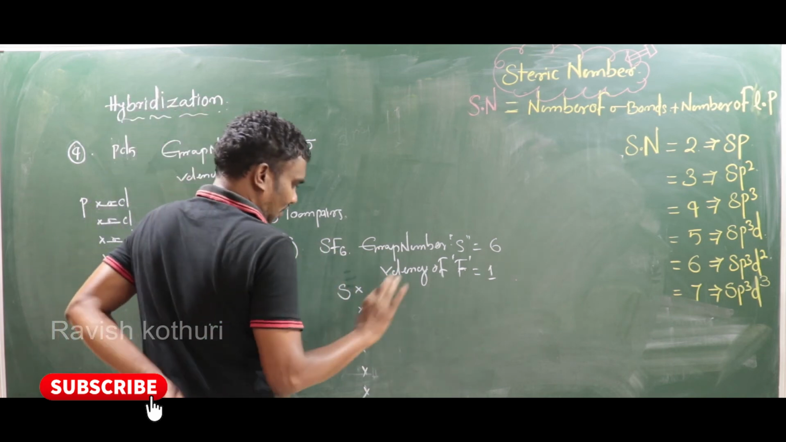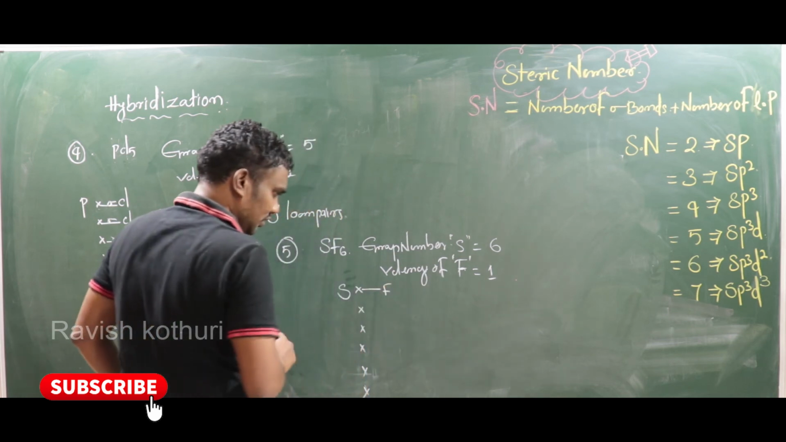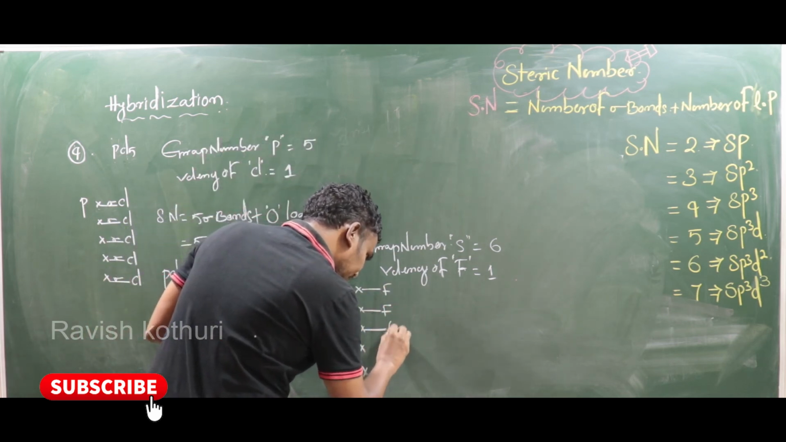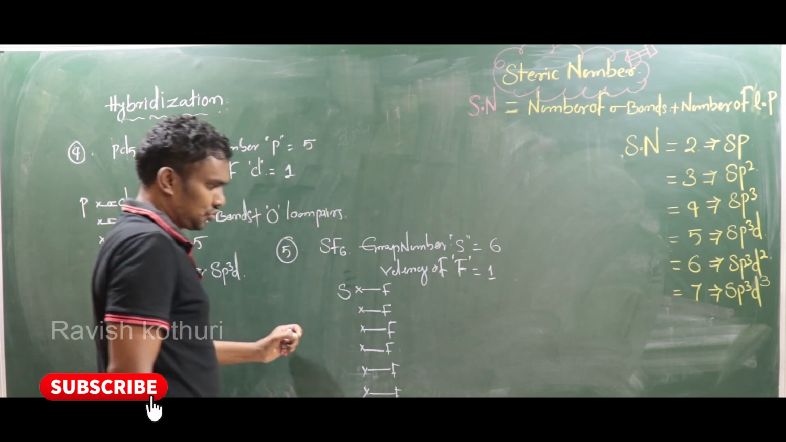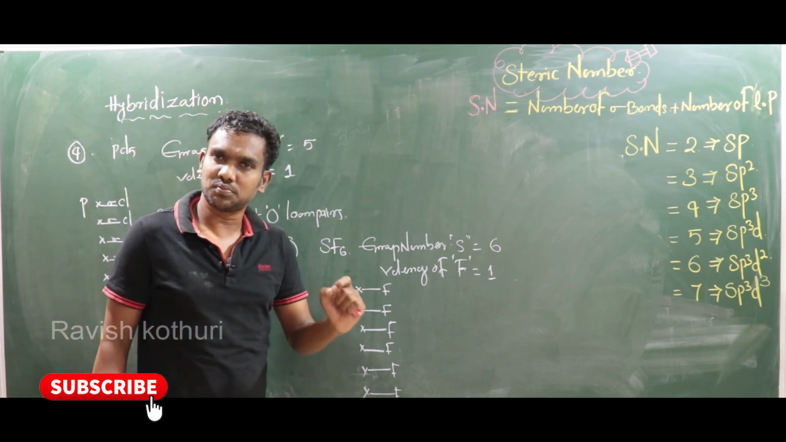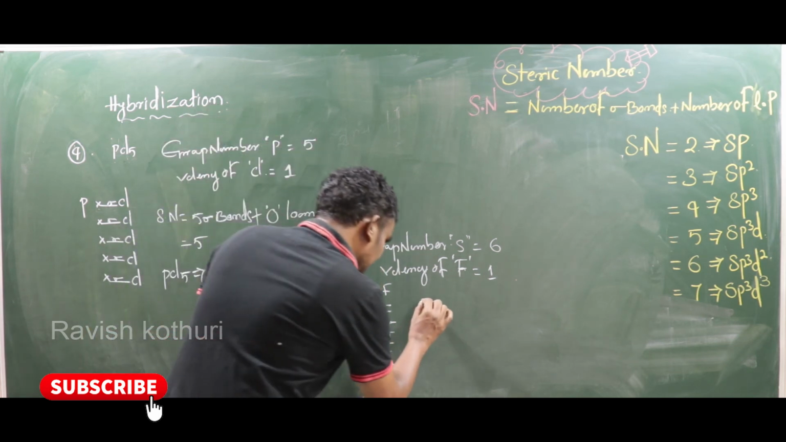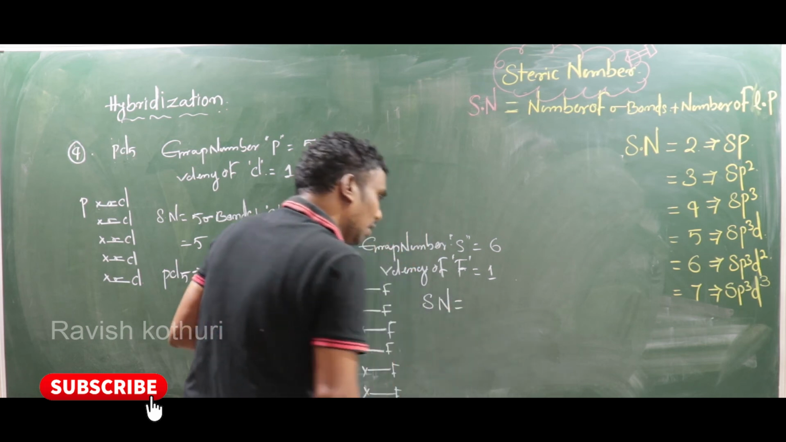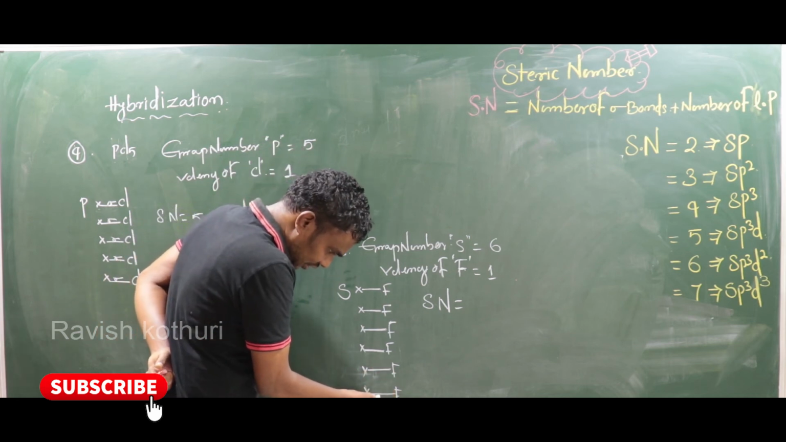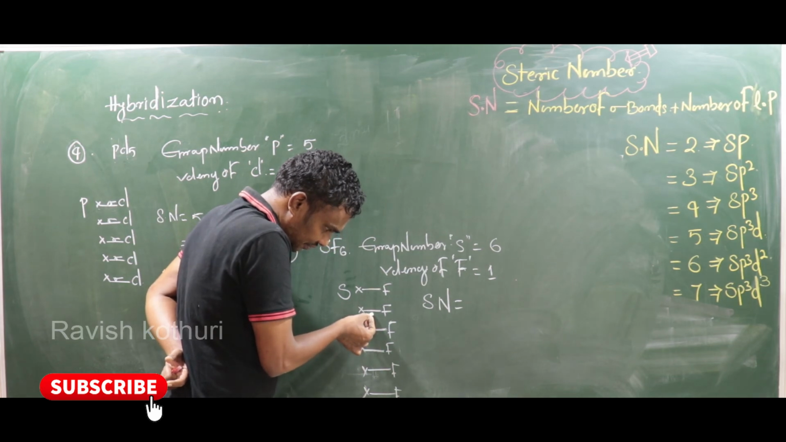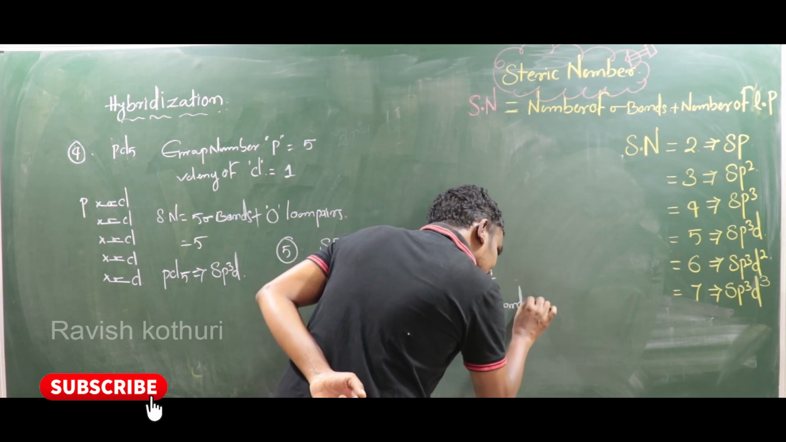How many fluorines are there? Sorry, 6 fluorines are there. Third, fourth, fifth, sixth. See, this is finished. Now here, observe carefully. What about the steric number? The steric number is the number of sigma bonds plus lone pairs. See how many sigma bonds are there? All single bonds are sigma bonds. First sigma, second sigma, third sigma, fourth sigma, fifth sigma, 6 sigma bonds are present.